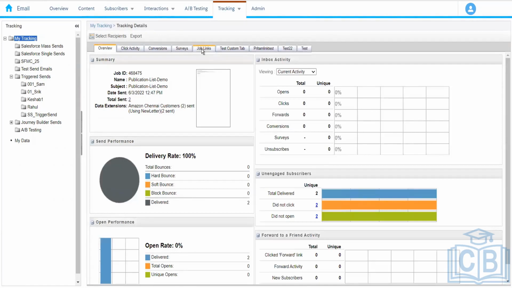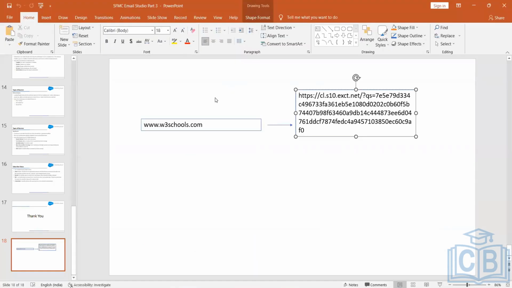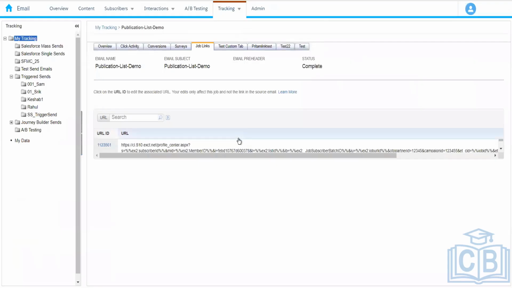Next time when they click this particular link, what will happen in the backend? Marketing Cloud will again check what the current mapping is, what the current URL is which is mapped to this particular link. And then Marketing Cloud will redirect the user to that particular URL.